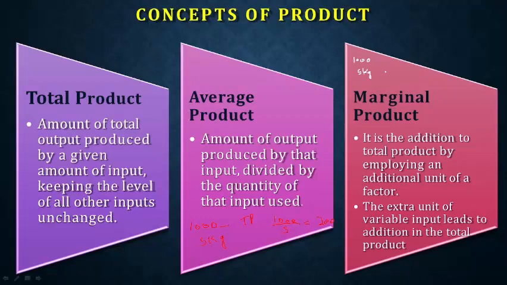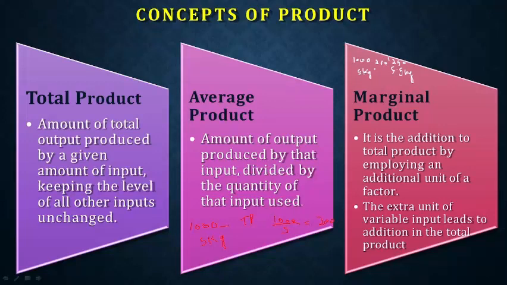Imagine I have increased the input to 5.5 kg. In the second lot of production, I have increased my rubber contribution to 5.5 kg, and I got an output of 1250 erasers. This extra 250 is my marginal product.